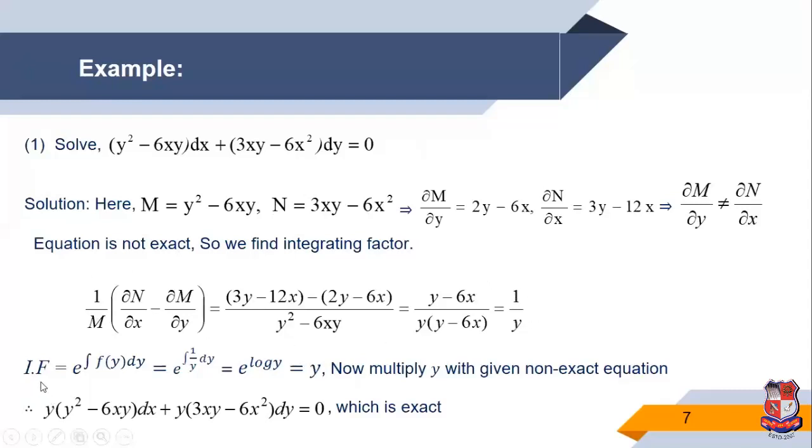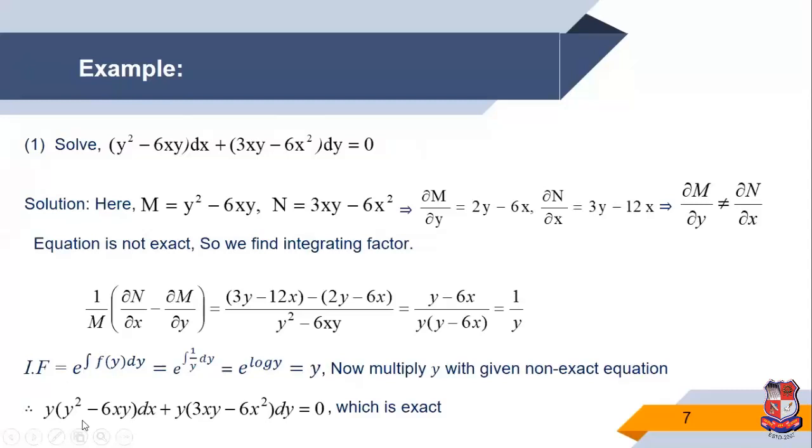So we use the integrating factor formula, e raised to integration f of y dy. That means e raised to integration 1 upon y dy. That means e raised to log y. Then the answer is y. So y is the integrating factor of this equation. So obviously we multiply y with the given non-exact equation, then the equation becomes this form, and